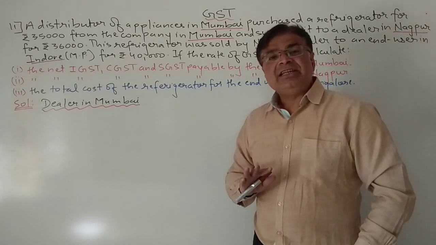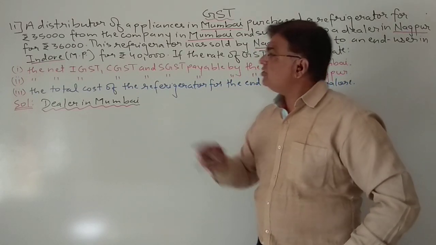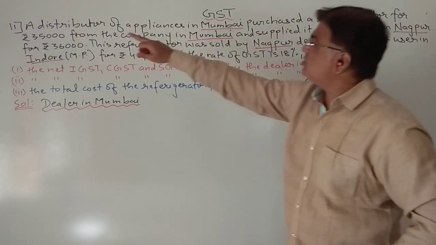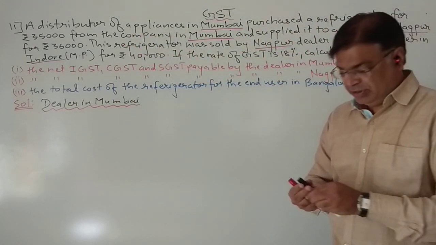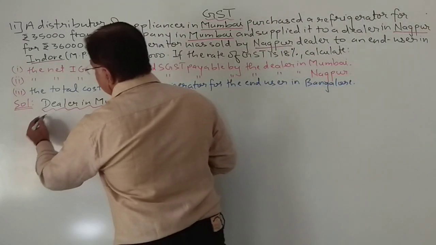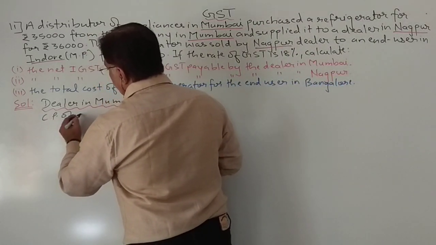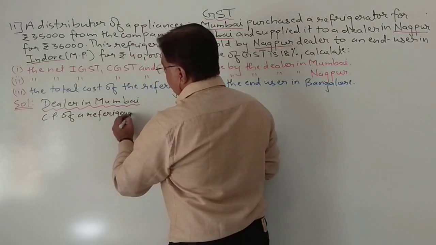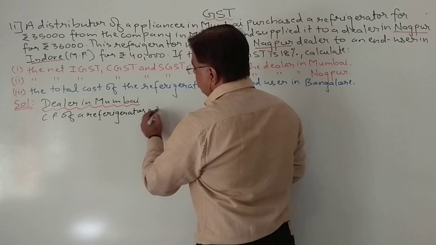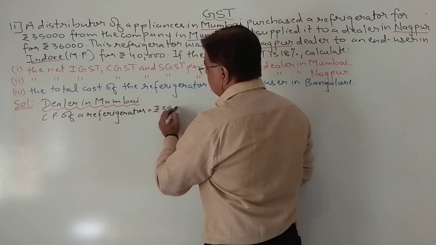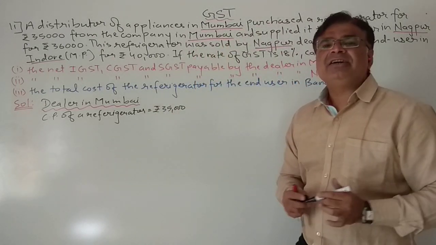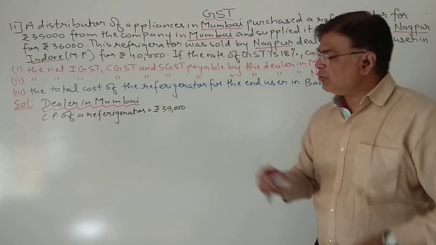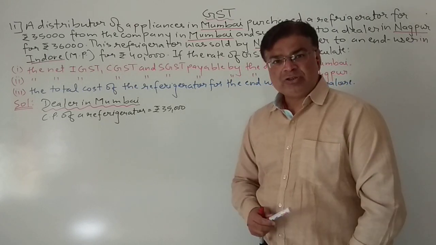At which price the dealer has purchased the refrigerator? A distributor of appliances in Mumbai purchased the refrigerator for rupees 35,000 from the company in Mumbai. So what is the cost price of a refrigerator? That is rupees 35,000. So the Mumbai dealer is purchasing from the company, again the company is in Mumbai, at rupees 35,000